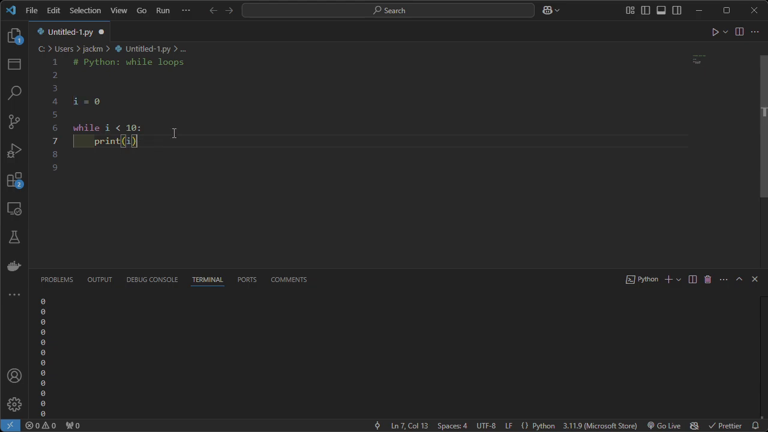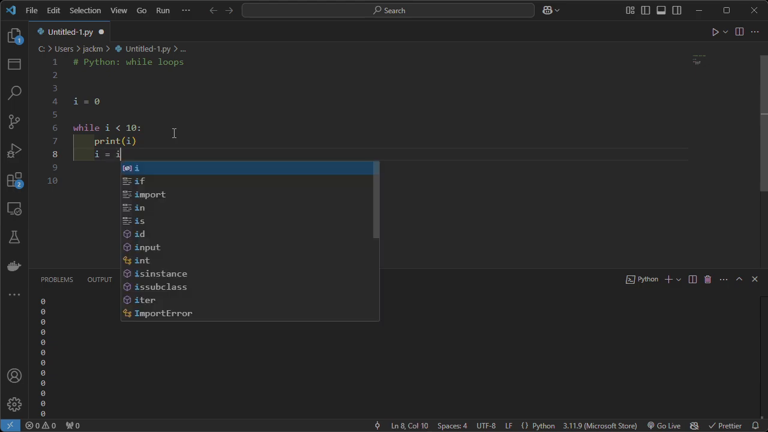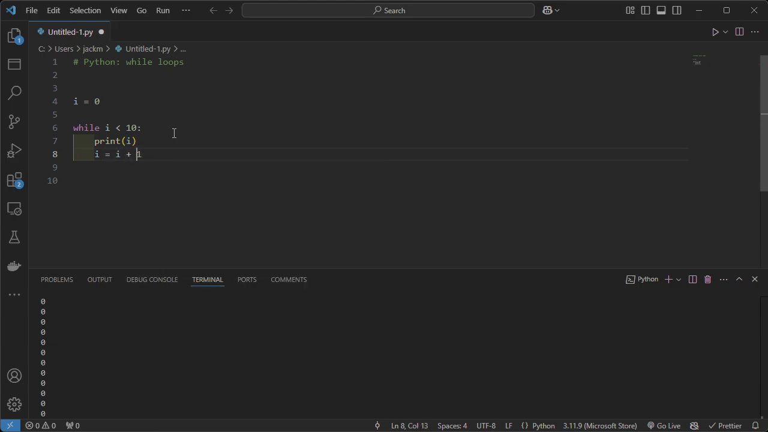So how do we stop this from running forever? Well, using the code within the while block, we can manipulate the condition to no longer be true. In this case, a good way to do it would be to take the value of i and assign it to itself plus 1. So every single loop, the first thing we're going to do is print the value of i, so we can see it down here in the console. Then we're going to take the value of i, add 1 to its current value and assign that back to it.